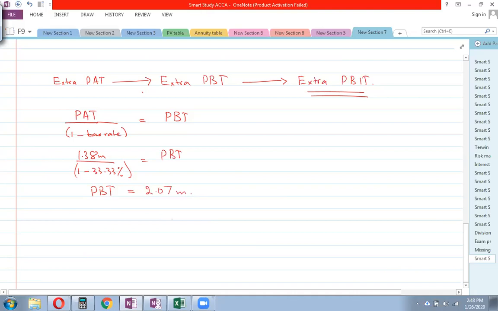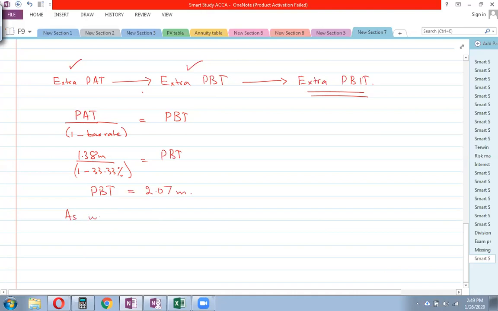Right? Now, so this is done, and then we have calculated our extra profit before tax. And now we have to convert that into extra PBIT, right? So how much will be the extra PBIT? Well, that will be exactly the same amount. You know why? Because we have equity finance, and the equity finance will mean no additional interest. Well, the interest is because of debt finance, but this is equity finance. This 4.6 million finance is equity finance.